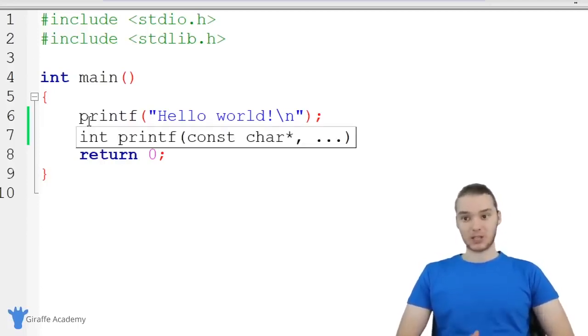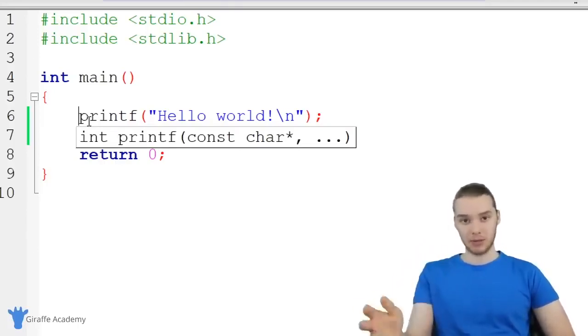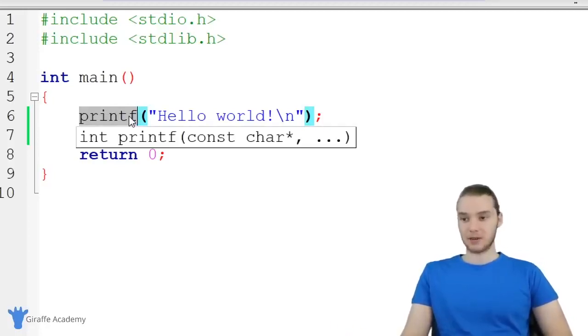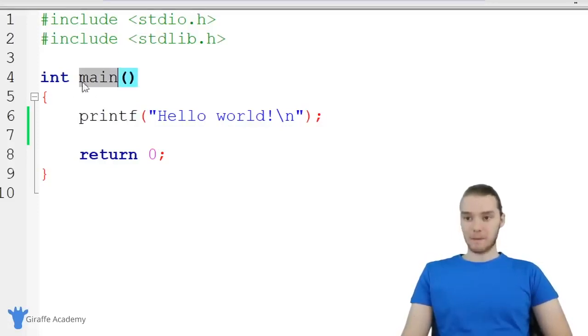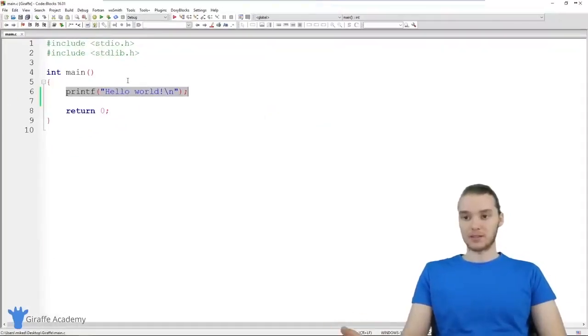So in C, we can write out a bunch of instructions for the computer, and then we can tell the computer to execute those programs. Whenever the computer executes our C program, it's going to look inside of this main method. In other words, it's going to look inside of all the code inside of these open and closed curly brackets, and it's going to execute that code. I have this instruction here called printf, and basically this is just printing out some text onto the screen. When we run our program, it's going to come into this main method and execute all the instructions inside of here, namely this printf method. So if I was to run my program, then this is going to work.